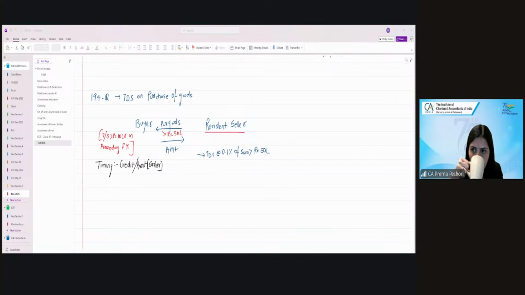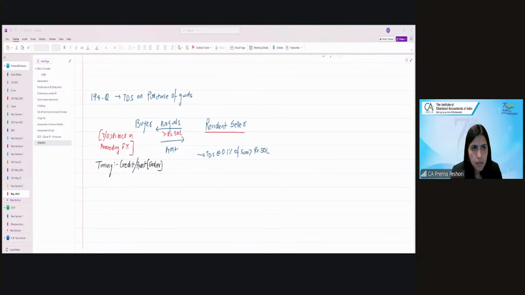And if it is from a special purpose vehicle, exempt under section 10(23FCA), interest income or dividend income: for interest income, TDS is at the rate of 10%, and 5% for dividend income. If the SPV has opted to pay tax under the concessional rate of 115BAA, then TDS will be at 10% and rates in force. Dividend income 10%.